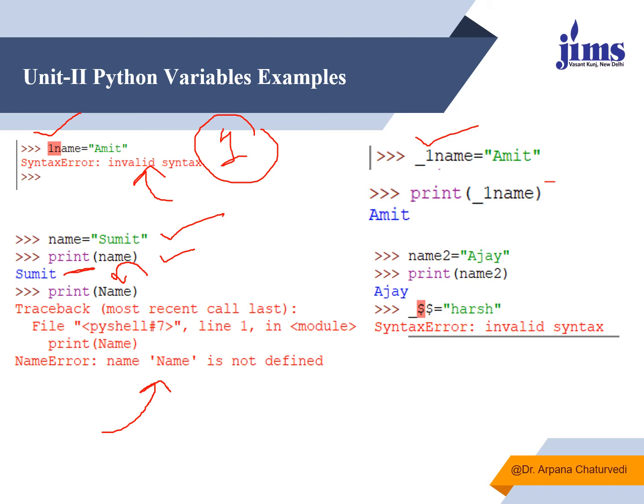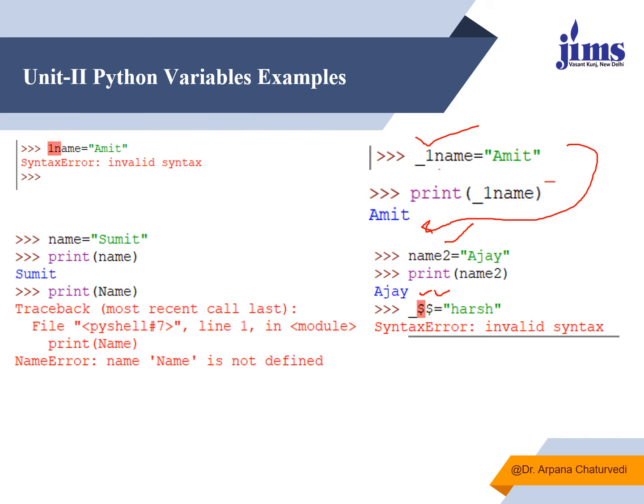Similarly, I can start with underscore, no issues. It can print the value as Amit as I stored the value in underscore one name as Amit. Name2 is also a valid variable name because 2 is coming later on. Whereas underscore $$ is not a correct variable name because these special characters are not allowed to give a name to any variable. So these are certain examples which I think made you clear how to give a name to a variable for a particular value which we want to store in a particular memory location.